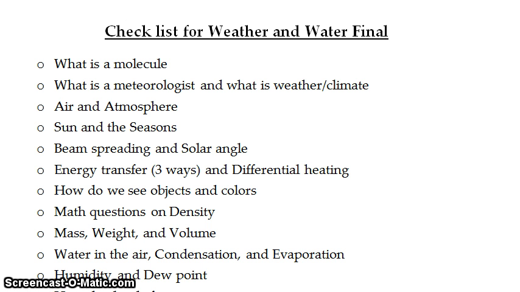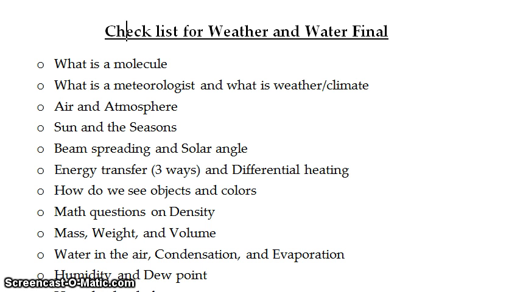So with that, we also look at beam spreading and solar angle, and the more direct light different parts of the earth get, the warmer they're going to be. So if we have an area of the equator that's going to get a lot of direct light from the sun, it's going to be warmer than an area like the poles of the earth. And that brings in that beam spreading and solar angle.